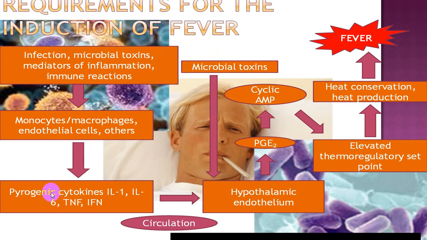It will not release these pyrogens, interleukins, TNF alpha, interferons. They'll not release that. Microbial toxins are going to act directly on the hypothalamic endothelium. Yes, they will take part in this also, but via monocytes, macrophages, etc. But also these toxins directly will act on the hypothalamic center, and via prostaglandin, cyclic AMP will elevate the thermoregulatory center.